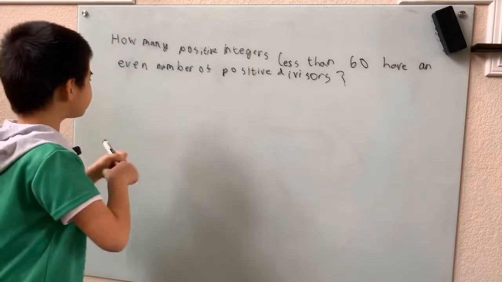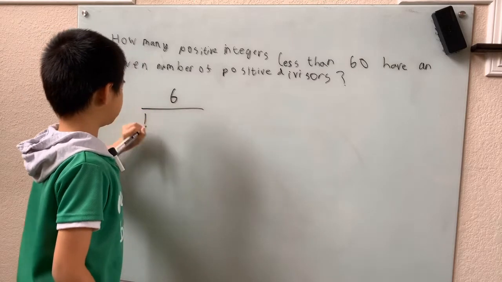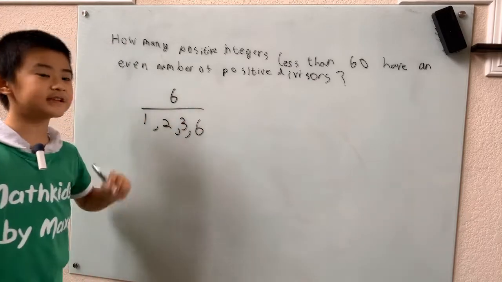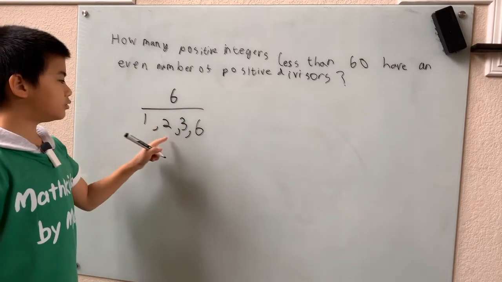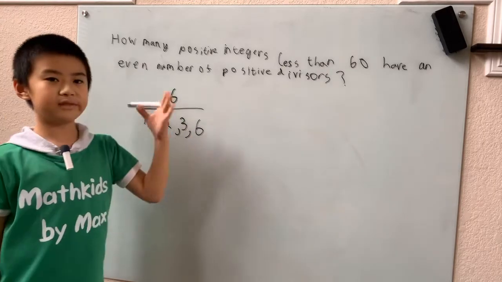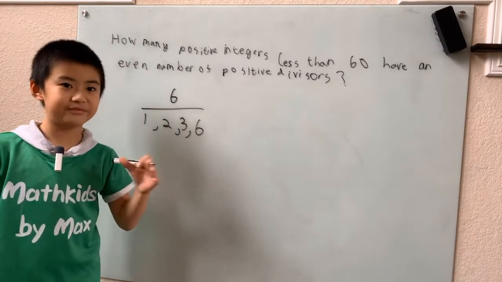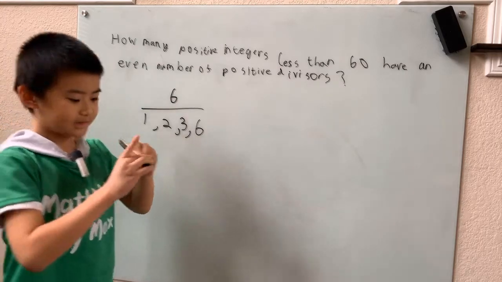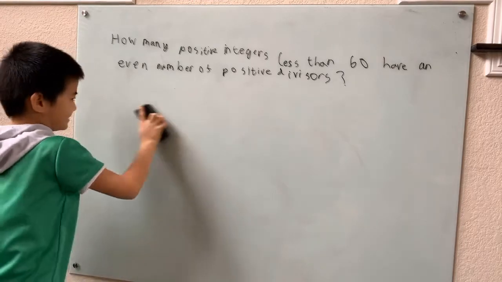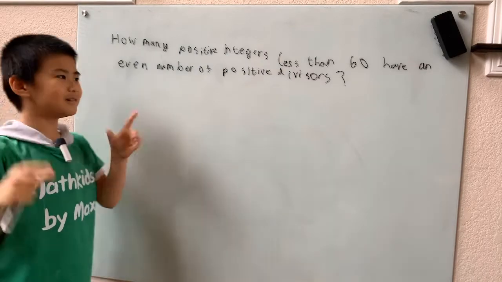For example, if they want all the divisors of 6, well, we know 6 is divisible by 1, 2, 3, and 6. But we also know that 1, 2, 3, and 6 are all factors of 6. So for a number to be a divisor of another number, it also has to be a factor of that same number. So we know that's true. Now we understand the not exactly very fancy part. Let's play around with the problem a little bit.